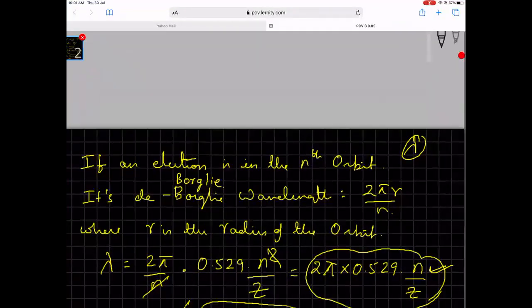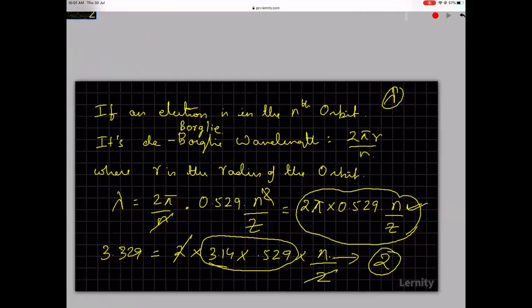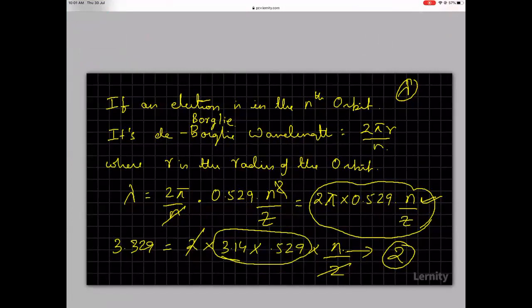I am doing the sum, Harish. Don't ask me to show that slide. I'm doing that in multiple steps now. So please don't ask me for that. Instead, write down first what we have just now done. It is given to me that the de Broglie wavelength of the electron is 3.329 or some number like this. So from there, I can find out what is the shell number where the electron is. And I found out that the shell number of the electron is 2.